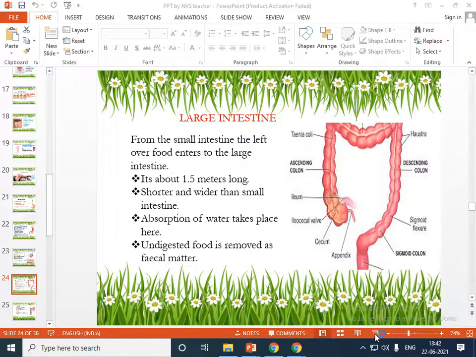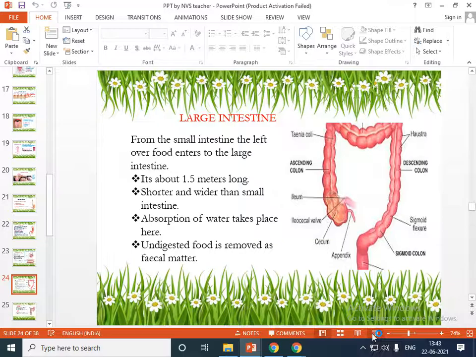What is the function of the small intestine? What will it do in the digestive system? Ma'am, it digests fat. Yes, it digests fat into simple substances.